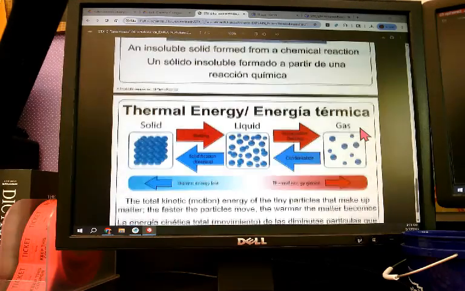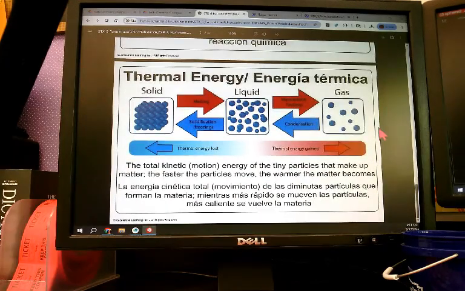Sometimes you'll also see a change in thermal energy. You should know from 5th grade that thermal energy stands for heat energy. So you can see right here, we have a solid forming into a liquid because heat was added. And then heat was added and it turned into a gas. And then it cooled down, same thing in this direction. So when something is cooling down, thermal energy is lost.